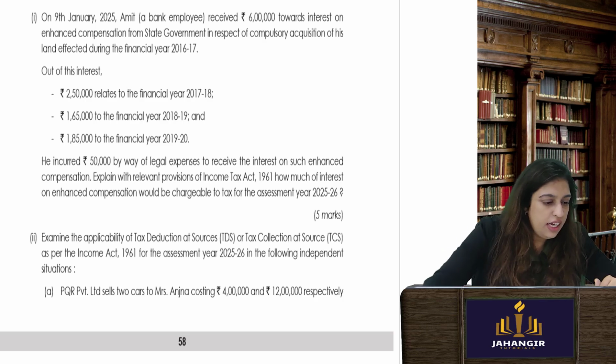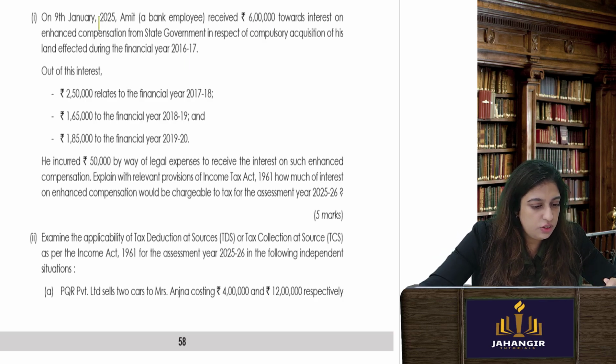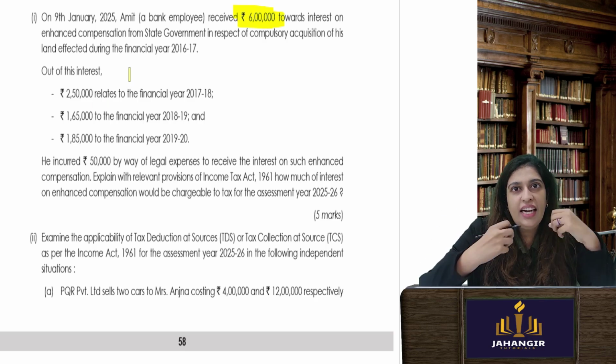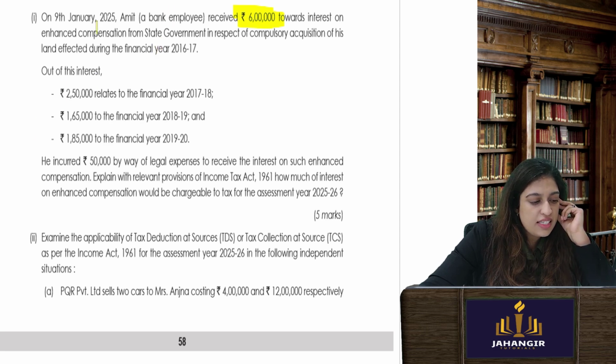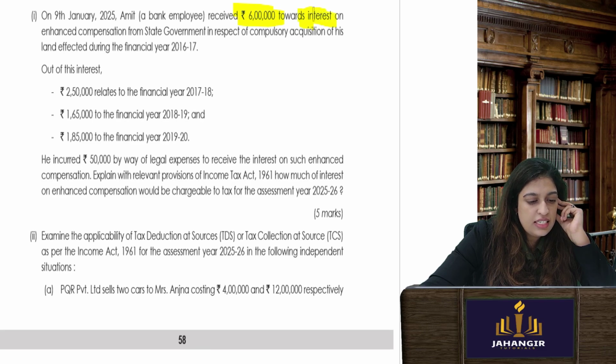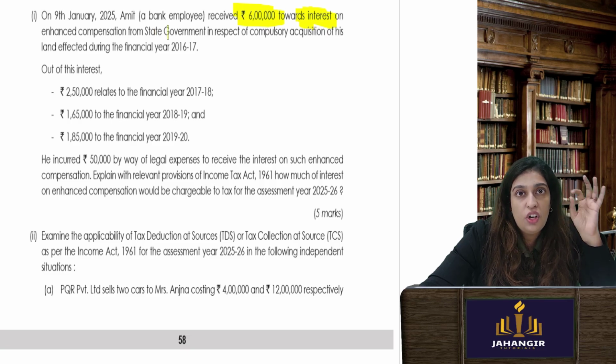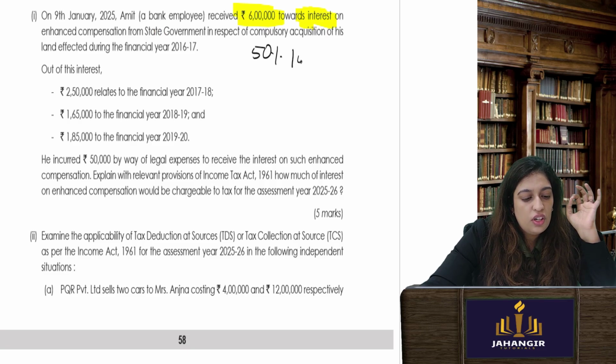On 9 January, Amit, a bank employee, received 6 lakhs towards interest on enhanced compensation. It should strike you: interest on enhanced compensation, because his land was taken over by the government and he was given money. This is income from capital gains. So this interest he will be allowed. This is income, but how much deduction is allowed? 50% of the interest on enhanced compensation is allowed as a deduction.